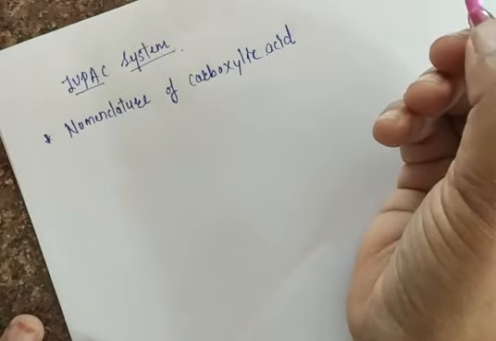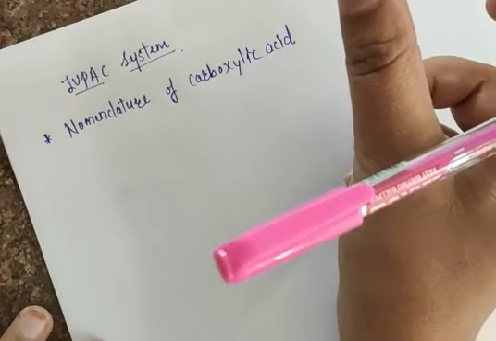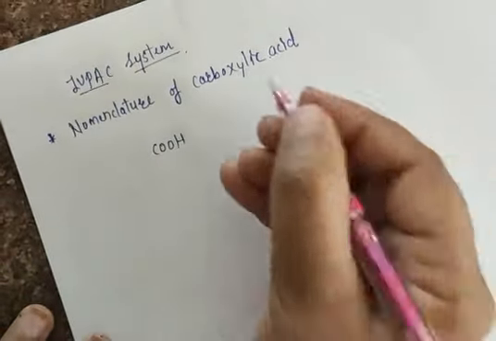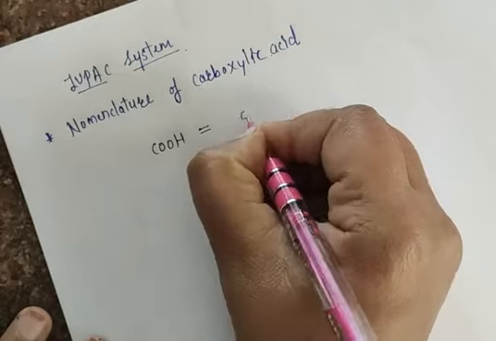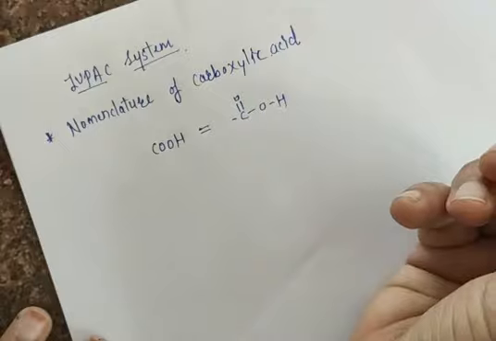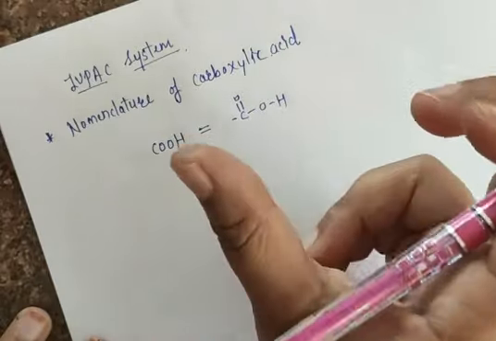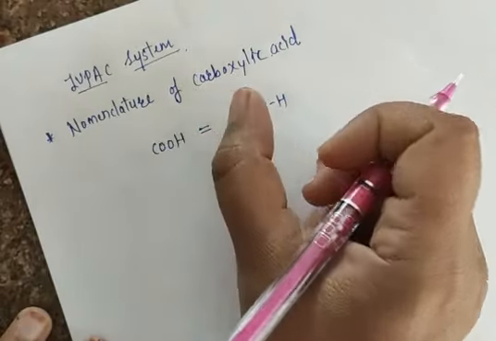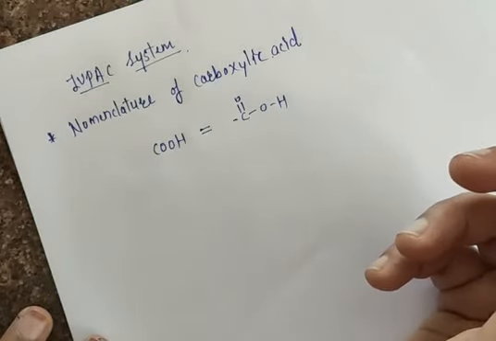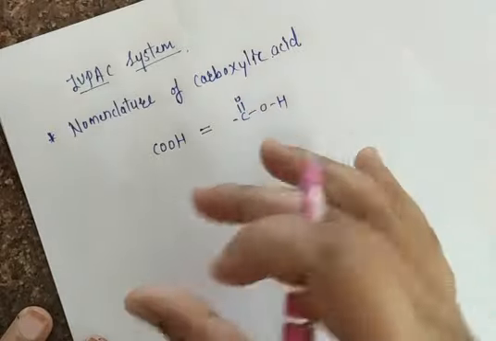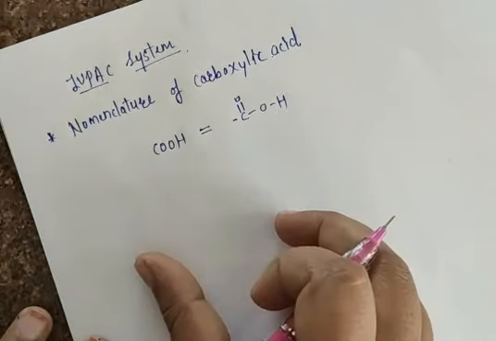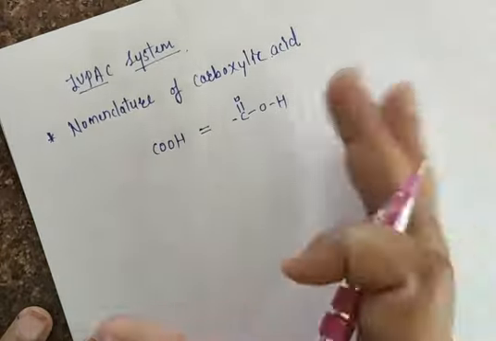All of you know that the general or chemical formula of carboxylic acid is COOH. We can represent this COOH like this also, C double bond OH. Now, if in a given organic compound there is a presence of a COOH group, how can we give a name for that particular organic compound? Suppose they give any organic compound, or a long chain organic compound, either it is aromatic or aliphatic.